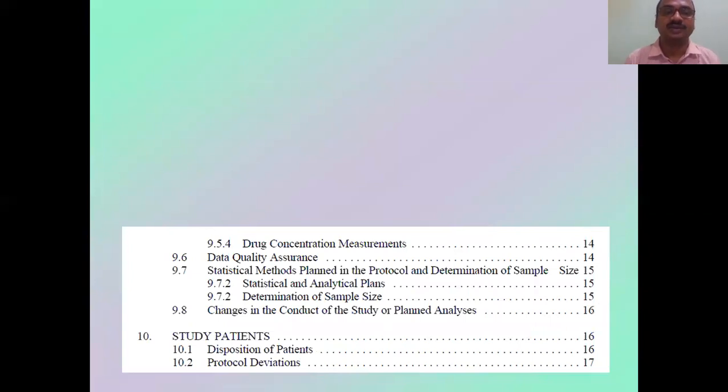Continuing with drug concentration measurements: how did you measure the drug concentration in the blood? How did you collect the sample? Did you use HPLC or a UV-visible spectrometer to determine the drug, or LC-MS, like that? And the statistical methods: what have you planned for the protocol, and determination of study patients.